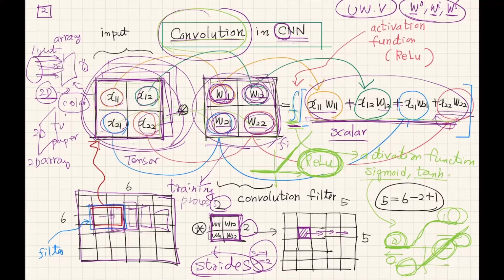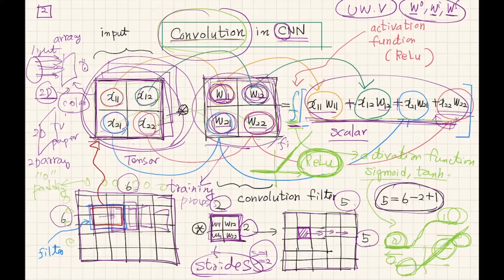So the input matrix, let's assume it is 6 by 6, and your filter size is 2 by 2. Usually the output matrix will be 5 by 5. 5 is 6 minus 2 plus 1. These are very simple calculations. Sometimes we add some numbers at the input matrix, and to make a certain size of the output matrix, we need to add some zeros at the edge. This is called zero padding.